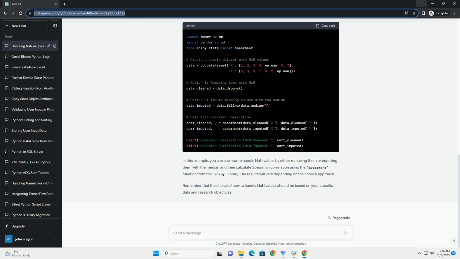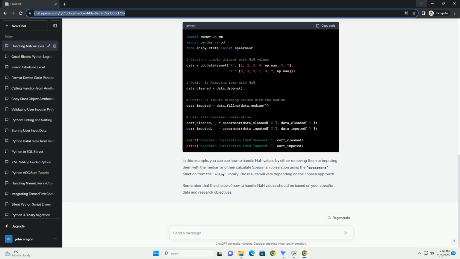Understanding Spearman correlation. Why you might get nan values. Handling nan values. Code example. Understanding Spearman correlation. Spearman correlation calculates the rank correlation between two variables. It is based on the ranks of data rather than the actual values, making it a robust choice for data that is not normally distributed or contains outliers. The result of Spearman correlation ranges from -1 to 1, where -1 indicates a perfect negative correlation, 1 indicates a perfect positive correlation, and 0 indicates no correlation.